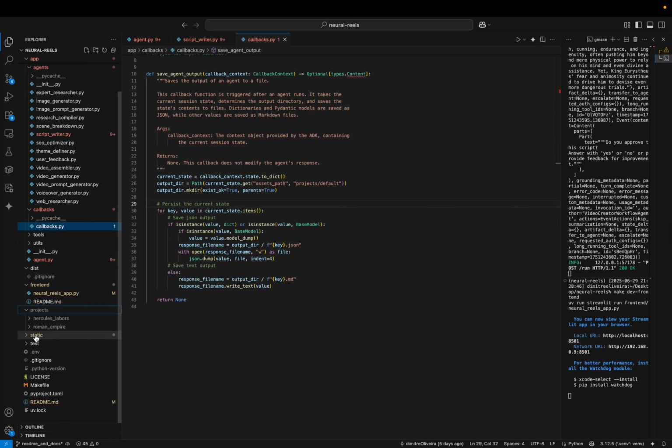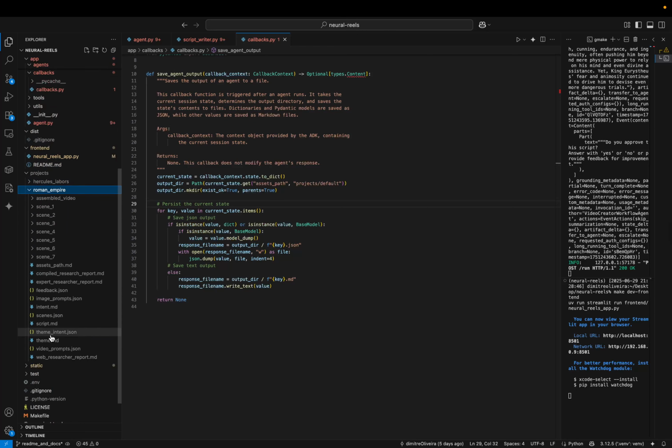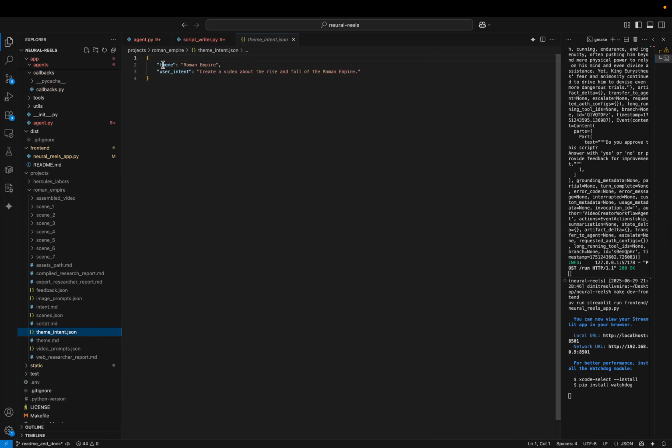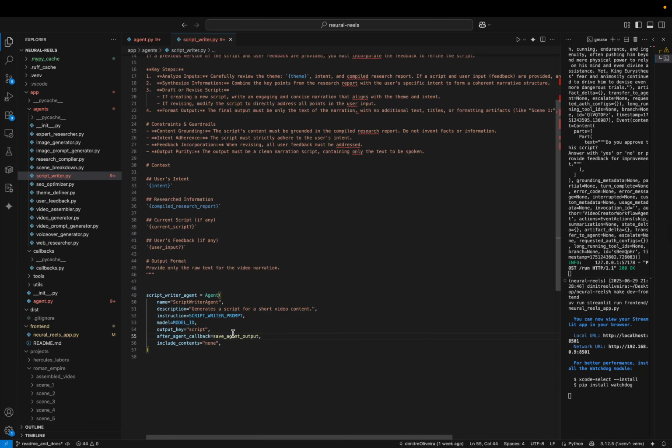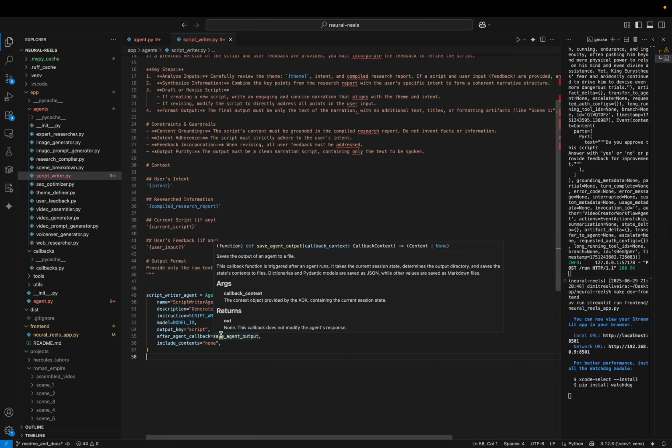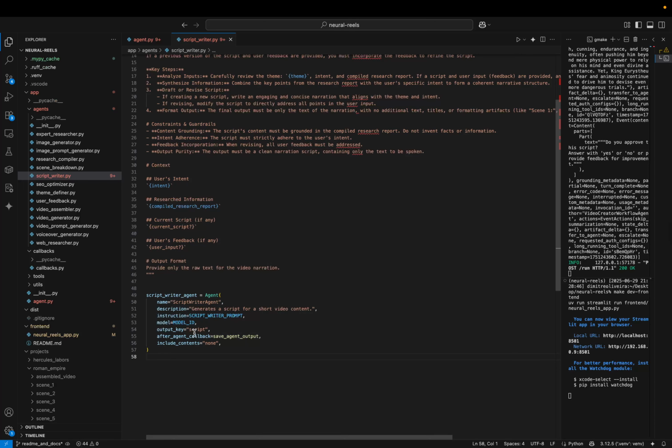If I go to the project here and go to maybe Roman Empire, which is the previous one, you can see that it has a lot of outputs here. If I go to the theme intent, you can see the theme and the user intent, and also the script, I can see the script here. So basically, every time an agent is executed with this callback, it will save the whole session state up to this agent. I can use callbacks in very specific ways: after the agent is called, before the agent is called, after the LLM, or before the LLM is called. In this case, I want it after the agent because I want to save the state after the agent updates the state.